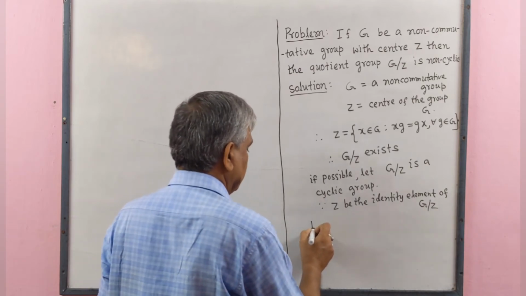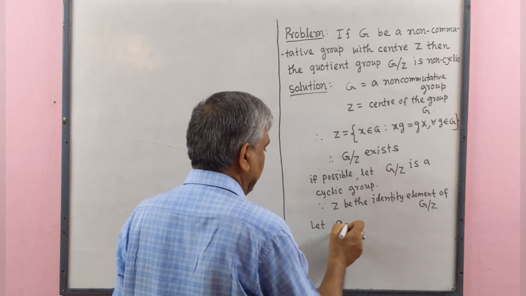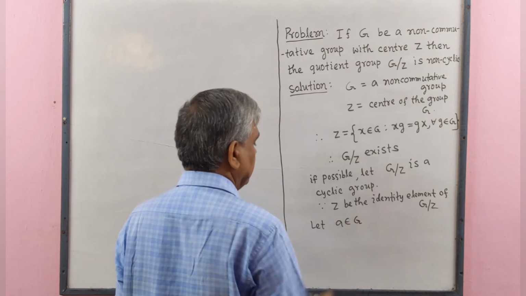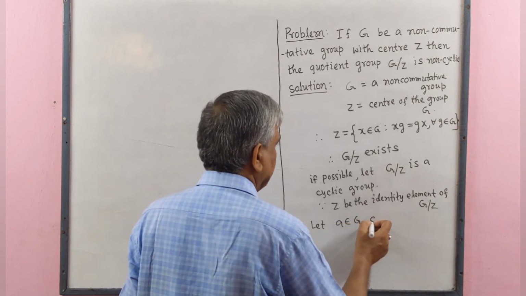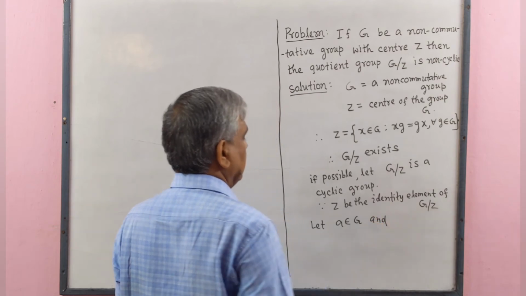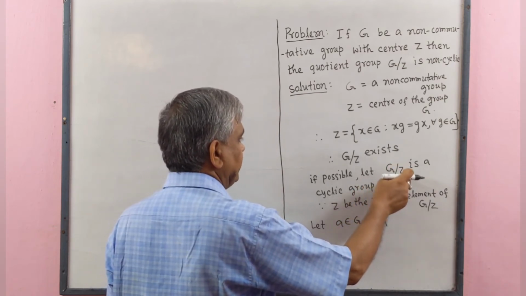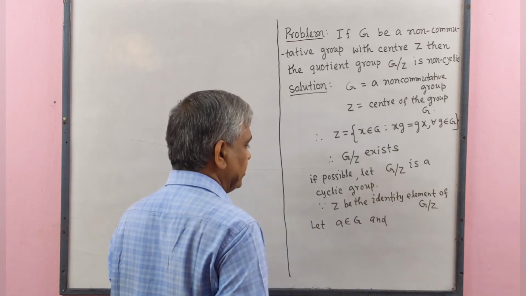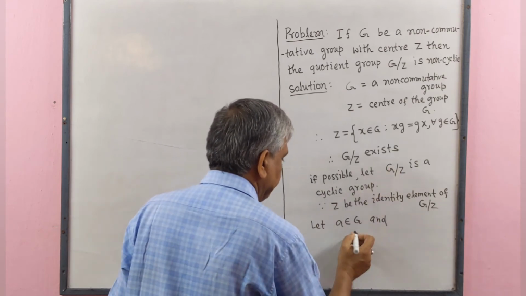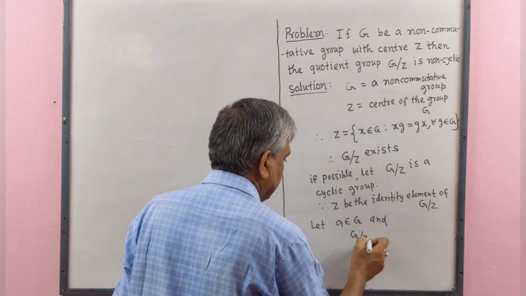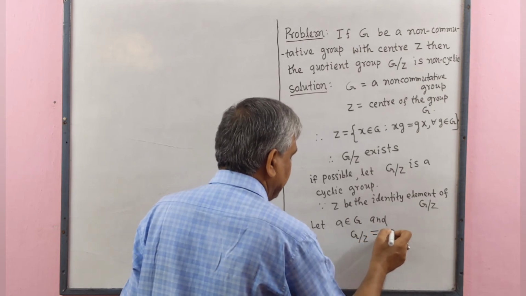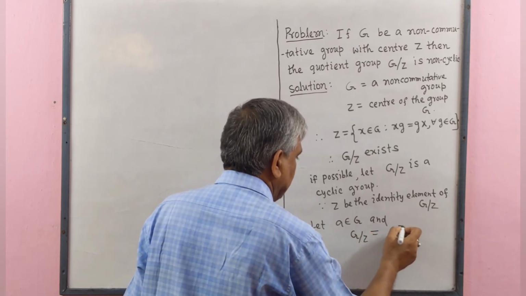Let a belongs to G, and since we have assumed G by Z is a cyclic group, therefore G by Z is generated by aZ.